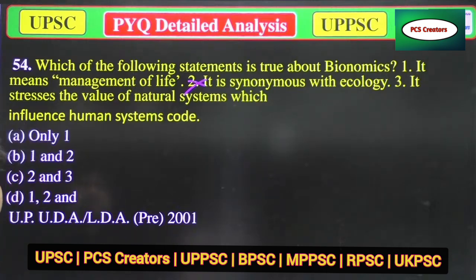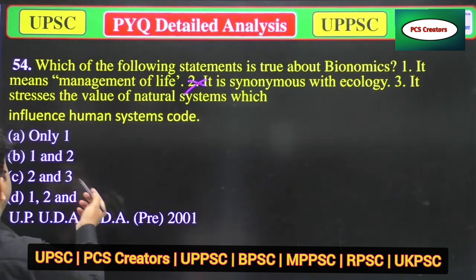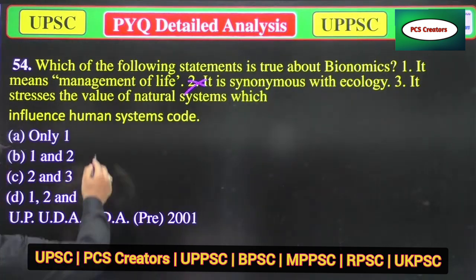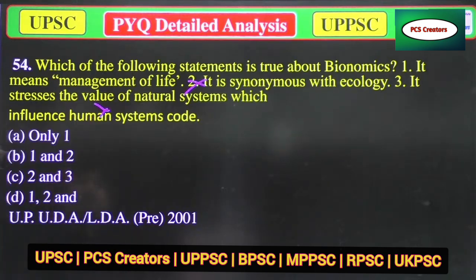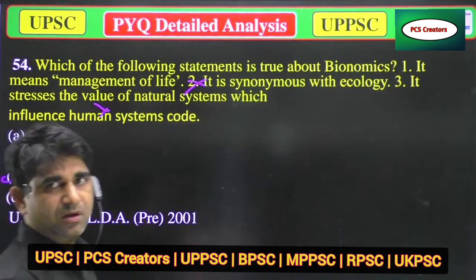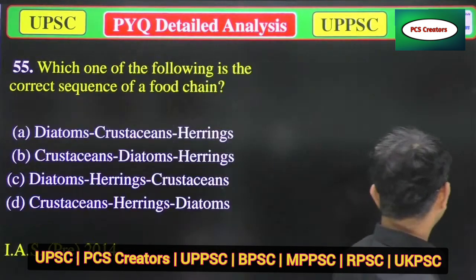It stresses the value of natural systems which influence human systems. So only option C is correct.